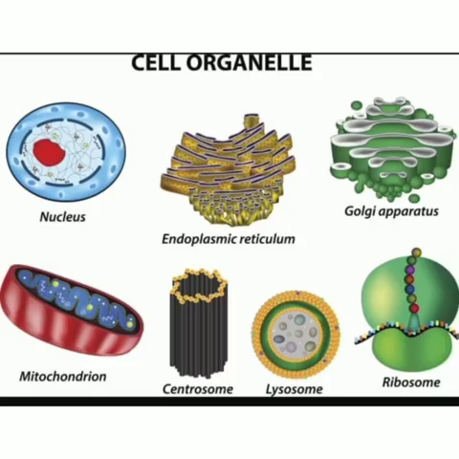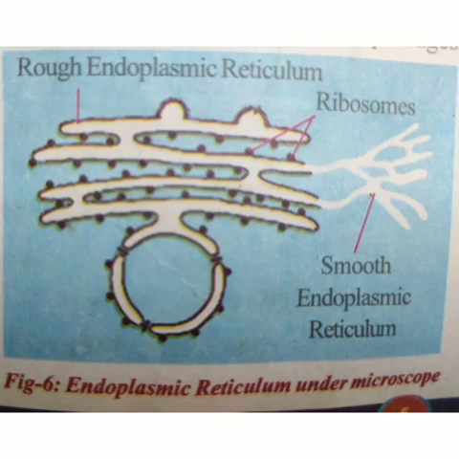In the previous classes we discussed the cell membrane, cell wall, nucleus and cytoplasm. Now let us discuss the important cell organelles like mitochondria, plastids, endoplasmic reticulum, Golgi apparatus and ribosomes. We learn about lysosomes also and vacuoles. These are all the other cell organelles. Now we are going to study endoplasmic reticulum.